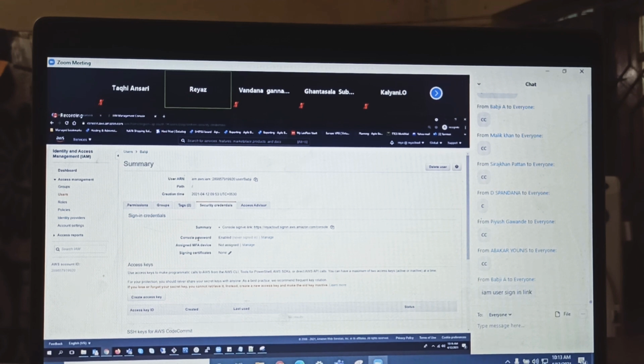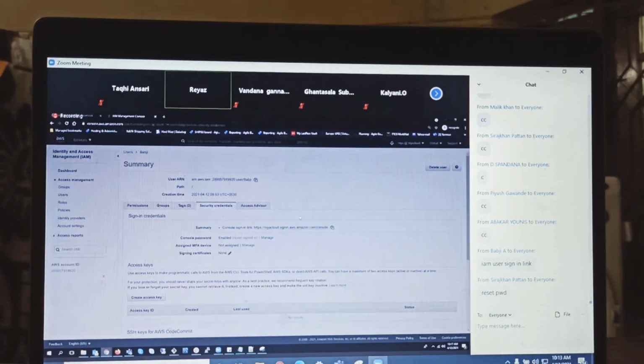Console password. Let's say, for example, Babji went for vacation and he forgot his password. This is a very common activity: users will forget their password, and they will ask admins, hey, can you please reset my password? And how do you reset it? Go to console password, click on manage, and then again give that Ubuntu password.